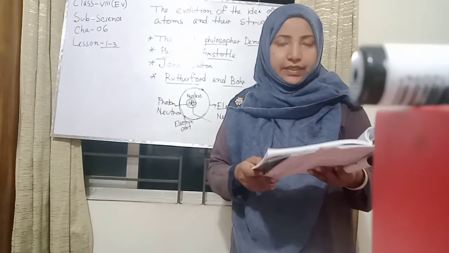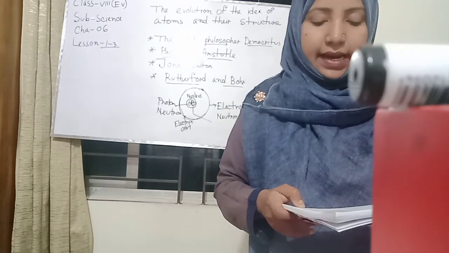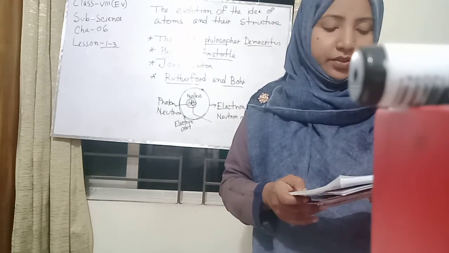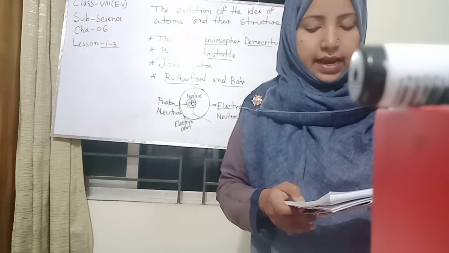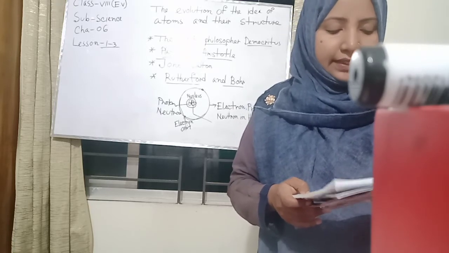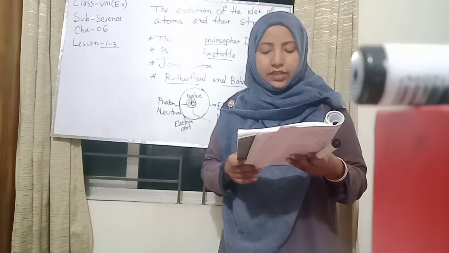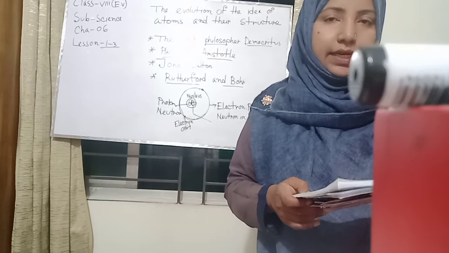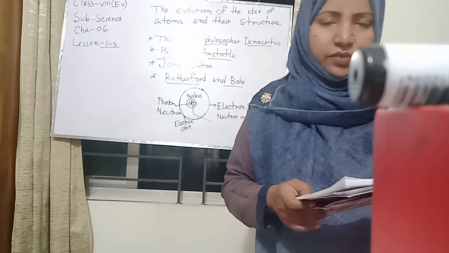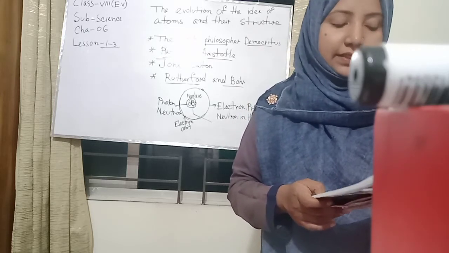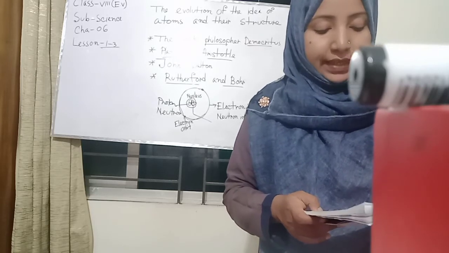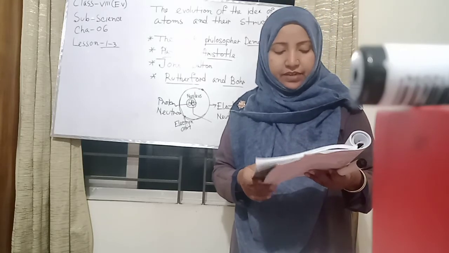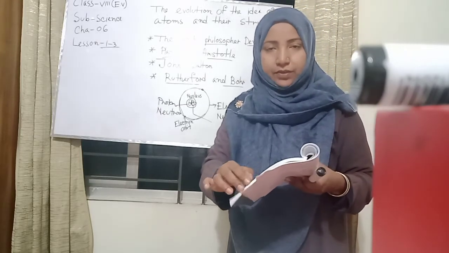From the above discussions, we can say that atoms are not indivisible. Atoms are formed by electrons, protons, and neutrons. At the center of the atom, there exists the nucleus. In the nucleus, there are protons with positive charges and neutrons which are without charge. Most of the mass of the atom is concentrated at the nucleus. The space between the electrons and the nucleus is empty. In fact, most of the space in the atom is void.